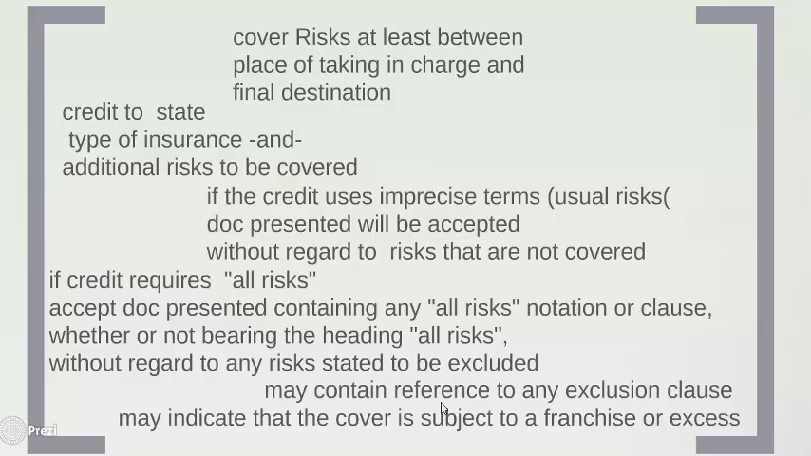The policy, or the insurance document, may contain reference to any exclusion clause. Exclusions like terrorism risk not covered, millennium clause not covered, war risk not covered, things like that. And the insurance document may indicate that a cover is subject to franchise or excess. Franchise or excess is that in case there is a claim, in certain situations 5% of the claim will have to be borne by the insured party, and only 95% the insurance company will pay. In other situations, up to 5%, the insurance policy will not pay anything to the insured party, but when the loss is more than 5%, 6, 7, 8, 9, 99, 100%, the whole amount will be paid by the insurance company to the claiming party.